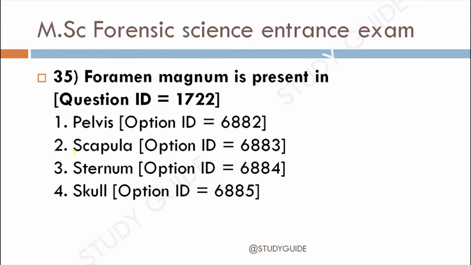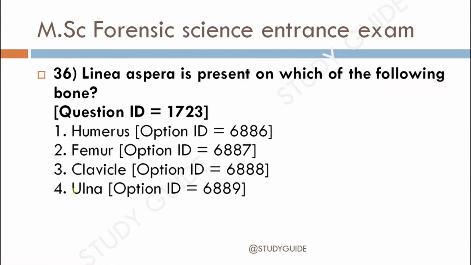Next question, question 35. Foramen magnum is present in 1. Pelvis, 2. Scapula, 3. Sternum, 4. Skull. The correct answer for this is the foramen magnum is present in the skull. Option 4 is the correct answer.